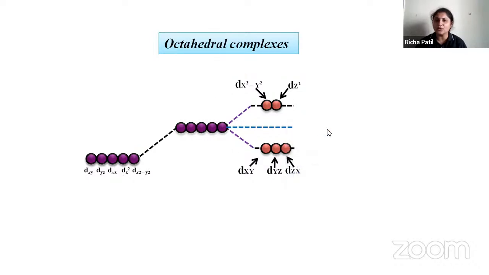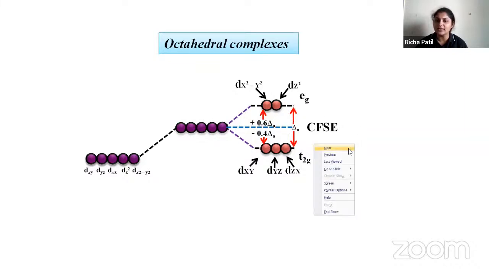This represents the t2g and eg, which results in crystal field splitting. The upper set is called eg, and the lower set is called t2g. The barycenter is the reference: the upper set is at plus 0.6 delta O, and the lower set is at minus 0.4 delta O. So this is your barycenter, and the complete splitting is delta O.